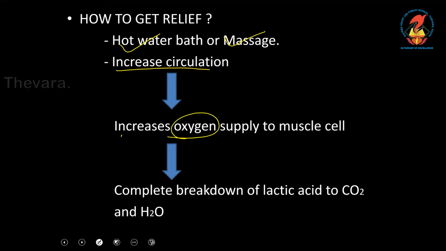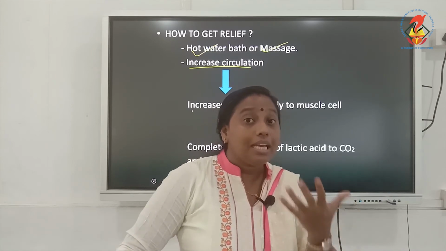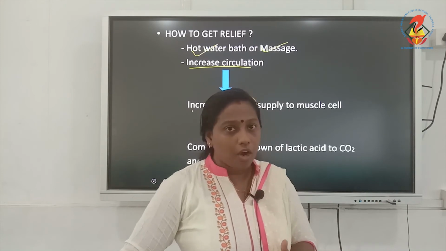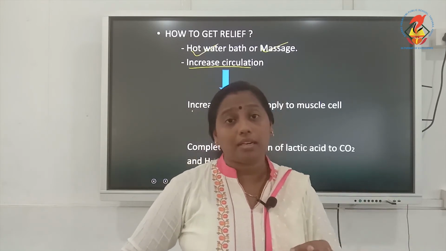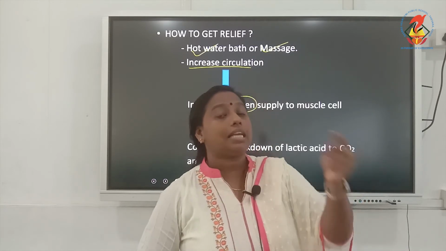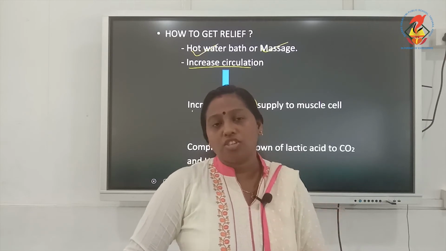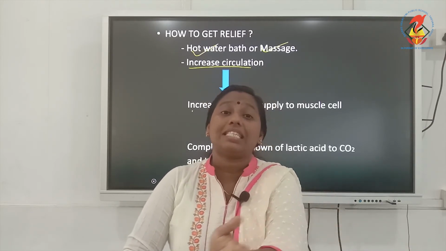And what will the muscle cell do with all this oxygen? When the muscle cell is getting oxygen, it can complete its aerobic respiration process, because the muscle cell right now has undergone anaerobic respiration, due to which lactic acid accumulated in the muscle cell. Now when this muscle cell gets oxygen, it will complete the process of lactic acid decomposition.